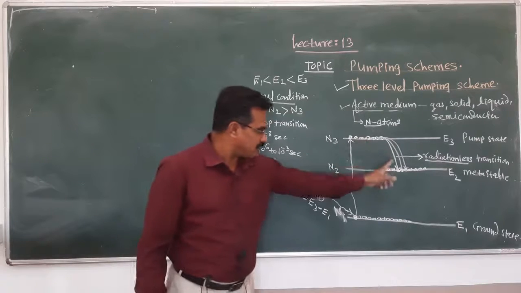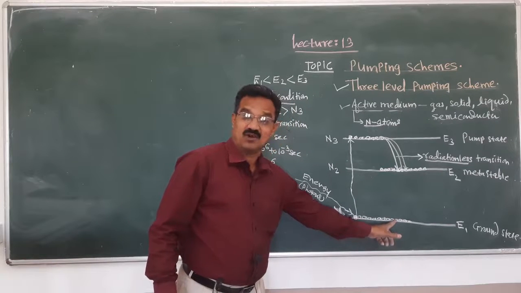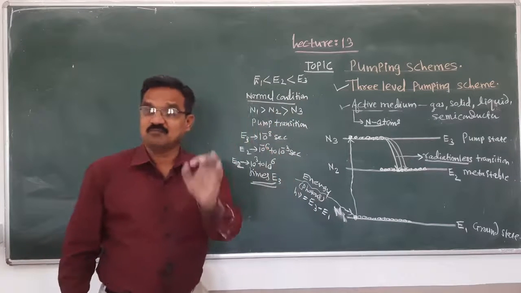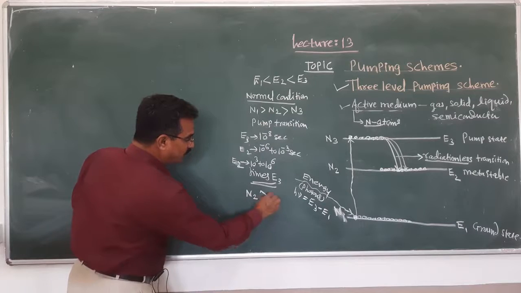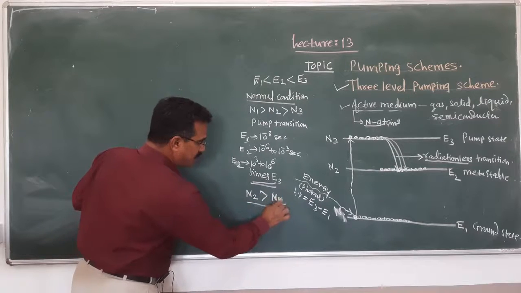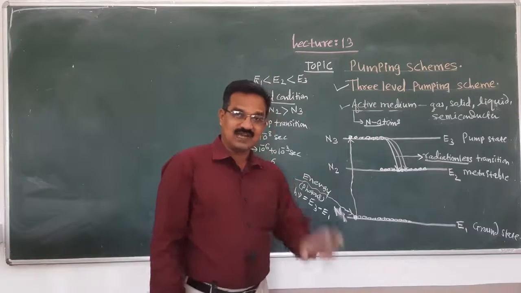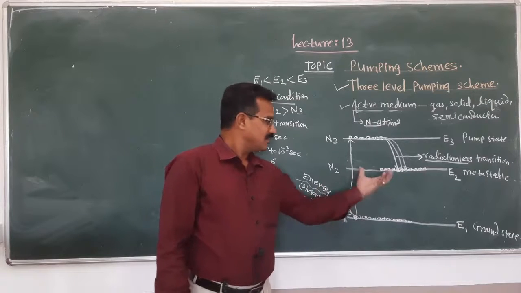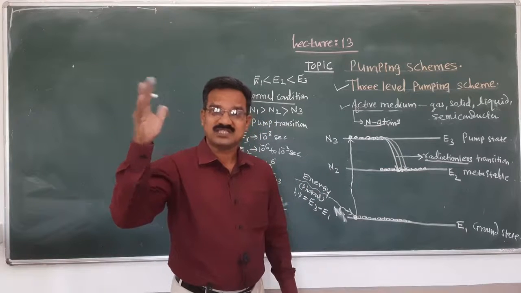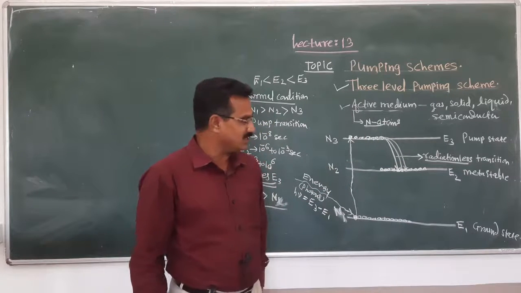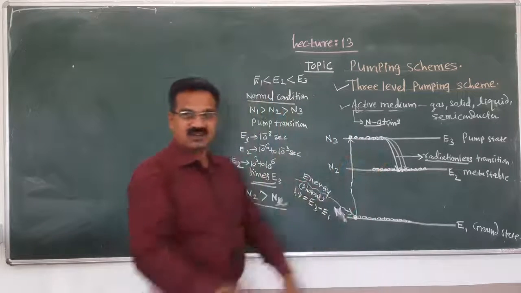And when the number of atoms accumulated in energy level E2 is greater than the number of atoms in the ground state, at that time we can say that the population inversion occurs. Means from the population inversion point of view, N2 is greater than N1. Why does the population inversion occur? The reason behind it is that the lifetime here is longer, 10 raised to 3 to 10 raised to 6 times more as compared to energy level E3.